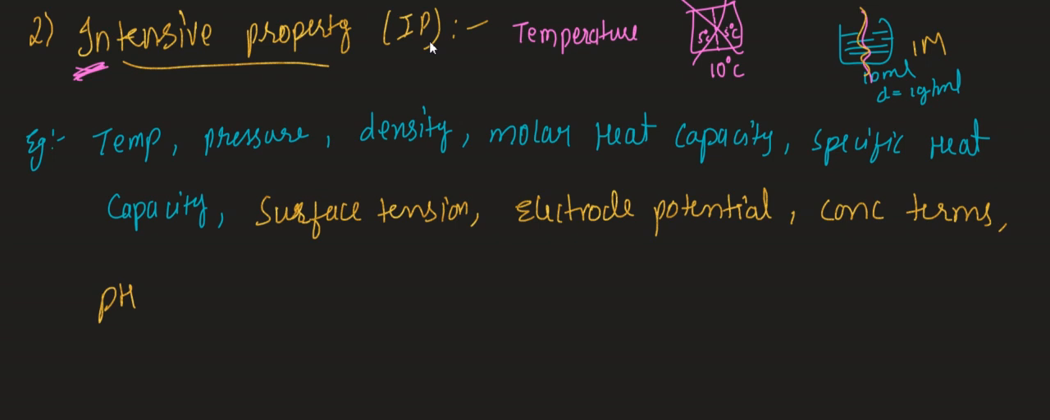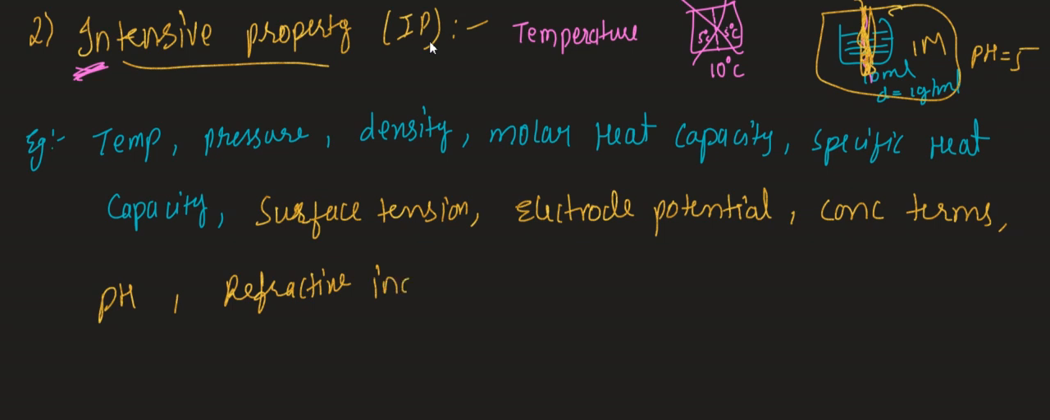Next, pH value. For example, whatever solution I took, its pH value is 5. If I break the solution, do you get pH equal to 2.5, 2.5? No. The pH of the solution remains the same throughout. So that means pH is what? Intensive property. Clear till here? Next, refractive index. So these are a few important examples regarding intensive property.